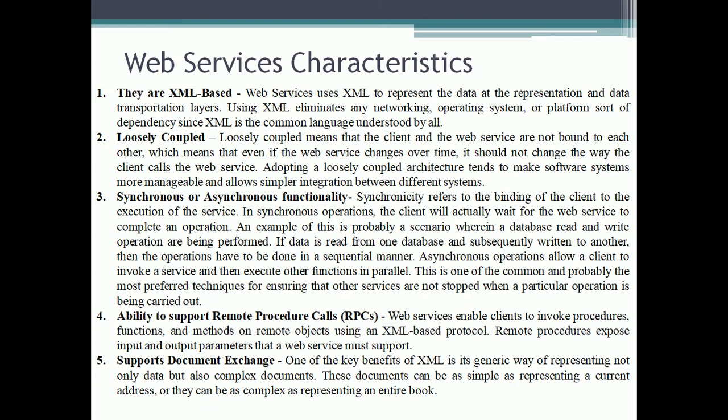5. Supports document exchange. One of the key benefits of XML is its generic way of representing not only data but also complex documents. These documents can be as simple as representing a current address, or they can be as complex as representing an entire book.